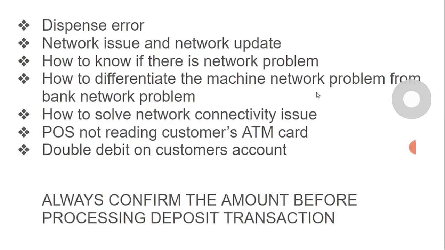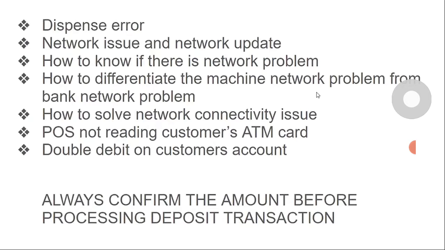Now the second one is how to know if there is a network problem. Like I explained, that will be sent to you if you join my WhatsApp group. I'll be telling you every time that, okay, First Bank has network down, make sure you do this. Now the fourth one is how to differentiate the machine network problem from the bank network problem.